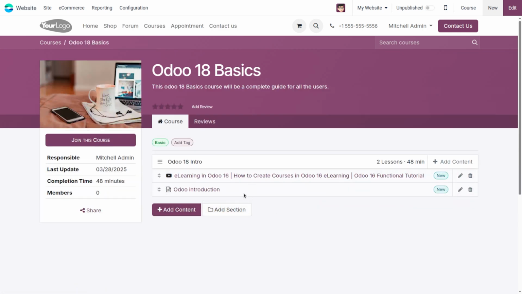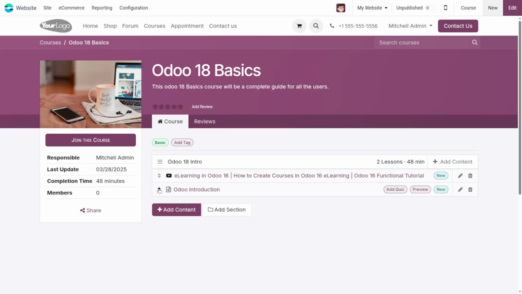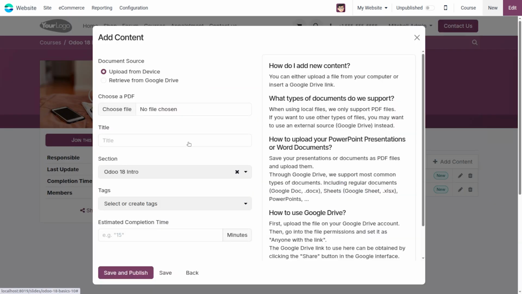Here we have added a video and an article under this Odoo 18 intro section in this course, Odoo 18 basics. Now we have another content option like documents. We can add documents to this course, and we can prioritize this by moving the articles or the contents, drag and dropping. We can choose the documentation option here now.